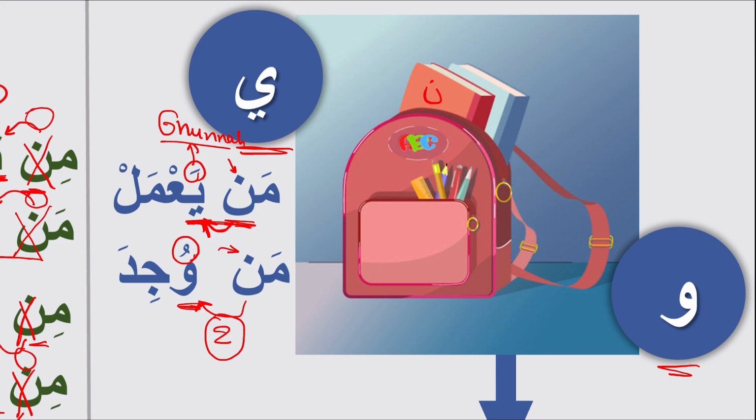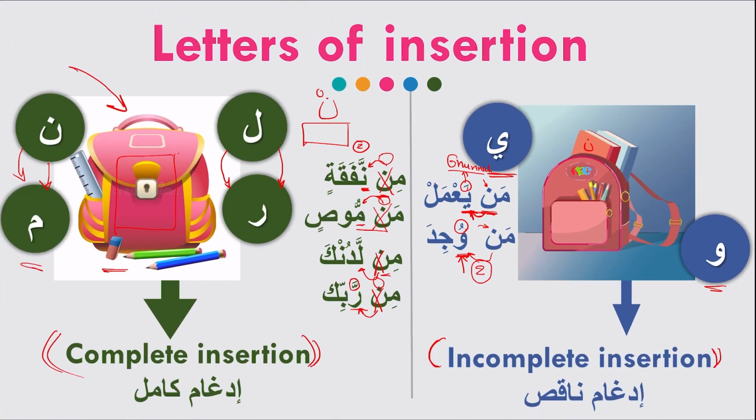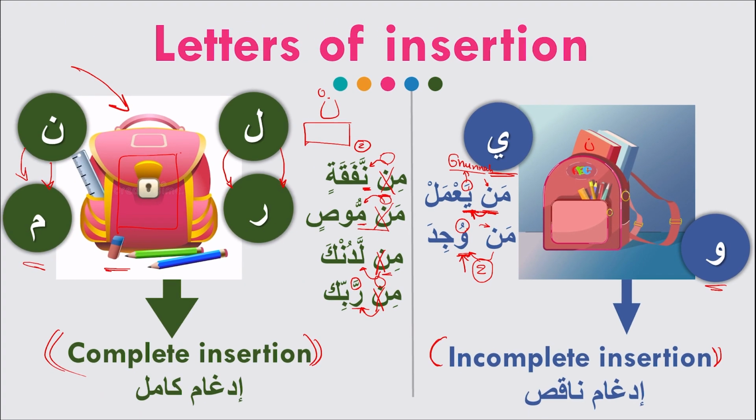The same for mawjida, because these letters originally have no ghunna, so we need to take care about that. When you make the idgham, make sure you are making the nasal sound from the nose with the ya letter or with the waw letter. So this is the incomplete insertion, the idghamun naqis.